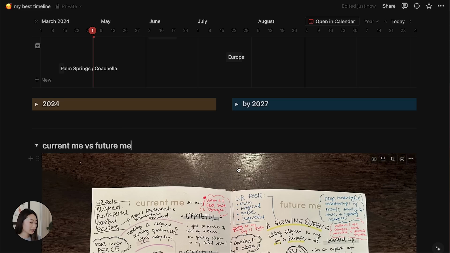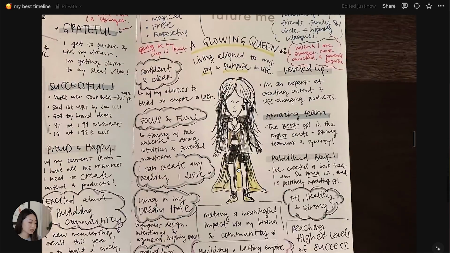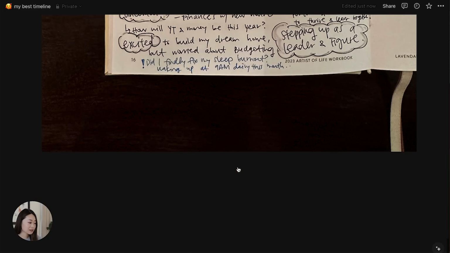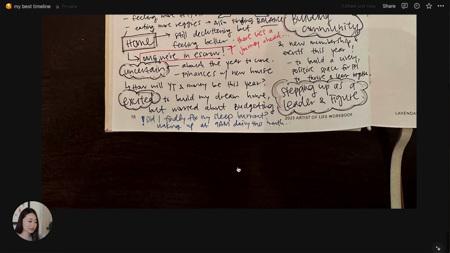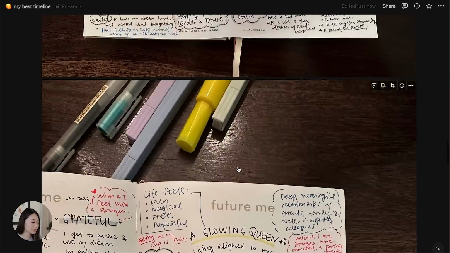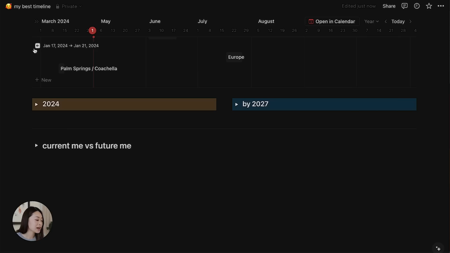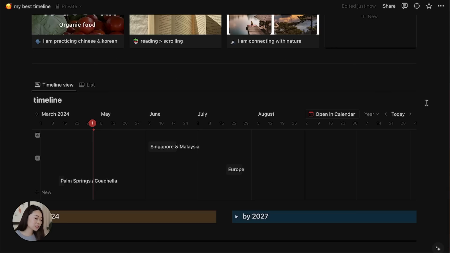Anyway, on the bottom, I have a section called Current Me versus Future Me. I have my Current Me, Future Me from last year here because I haven't done one this year yet. But once I do one this year, I'm gonna put it here. This is the exercise that I have in the workbook where you draw your current self, everything related to that life, and then your ideal future self 1 year from now, and then you paint the picture of that ideal self.